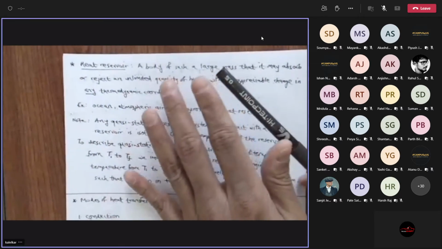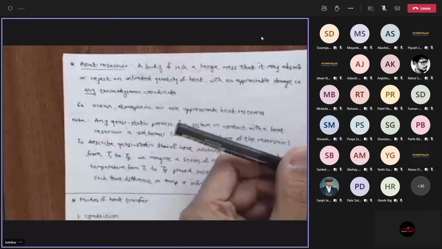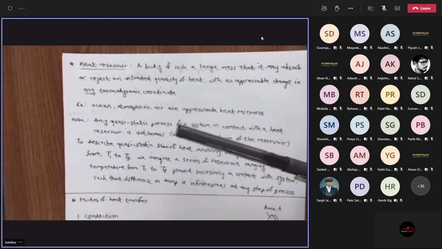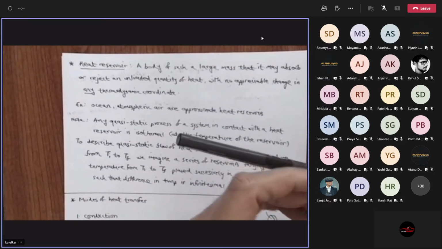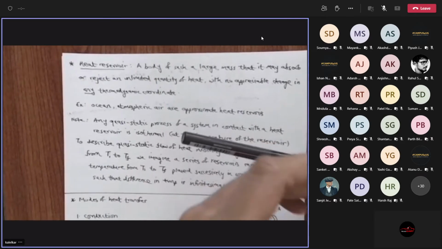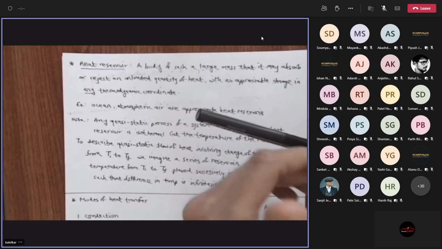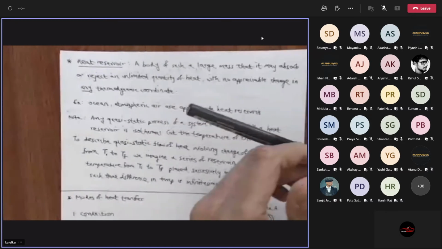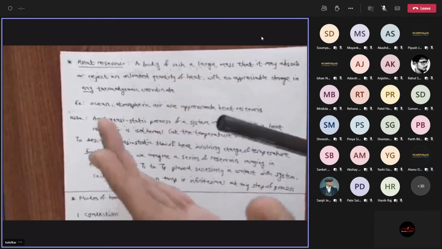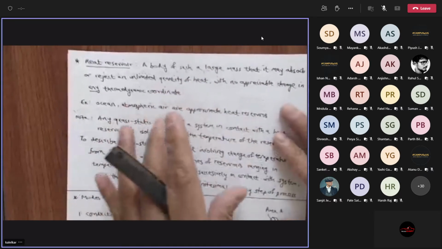But if you do the process the way I'm describing it, which is you start with the pen at 40 degrees and you reduce the temperature slowly and bring it down to 25, infinitesimally every time, an infinite number of such steps, always keeping in touch with the heat reservoir, then you will ensure that the process is quasi-static, and therefore your formalism and all the other things will actually work. So this is the understanding.